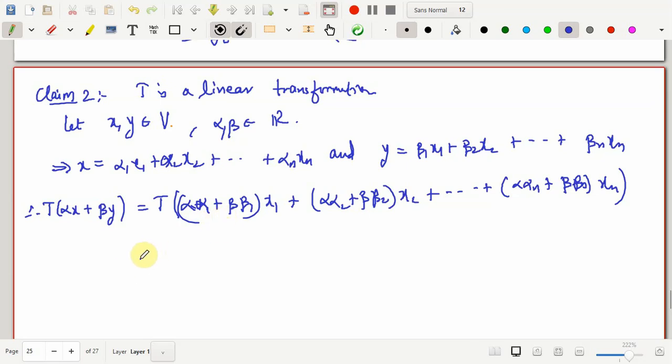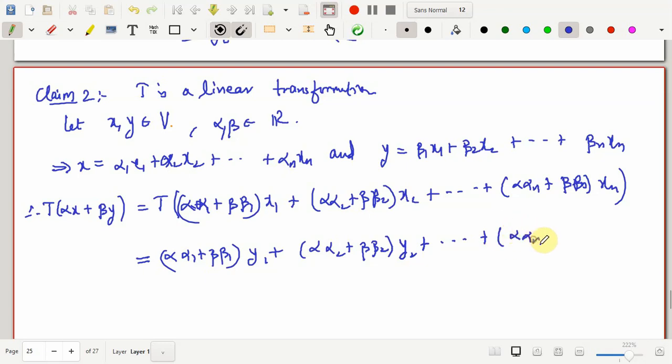So by the definition we have given, when it maps this vector, only xi will be replaced by yi. The scalar will remain as it is. So this is going to be alpha 1 plus beta 1 into y1 plus alpha 2 plus beta 2 into y2, and this goes on till alpha n plus beta n yn.